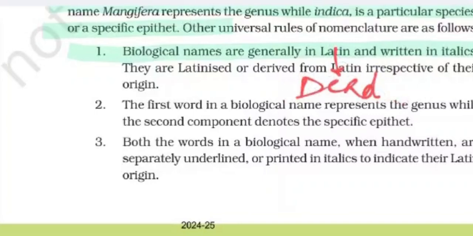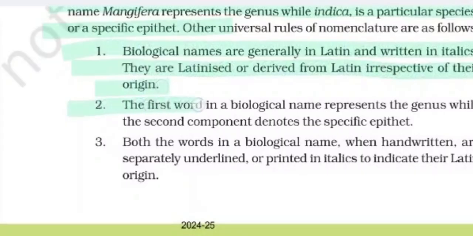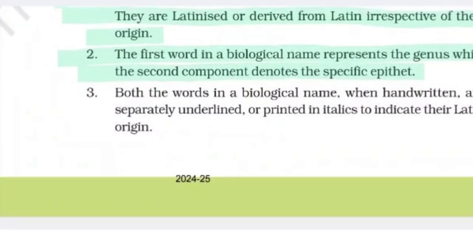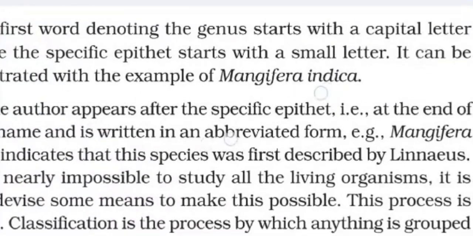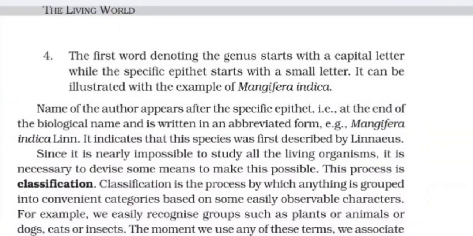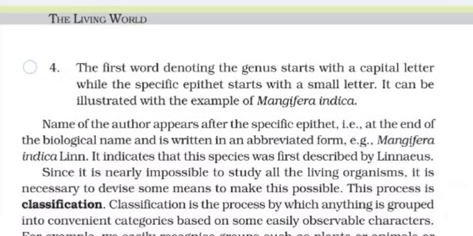The first word in a biological name represents a genus, while the second component denotes the specific epithet. Both the words in a biological name, when handwritten, are separately underlined or printed in italics to indicate their Latin origin. The first word denoting the genus starts with a capital letter, while the specific epithet starts with a small letter.